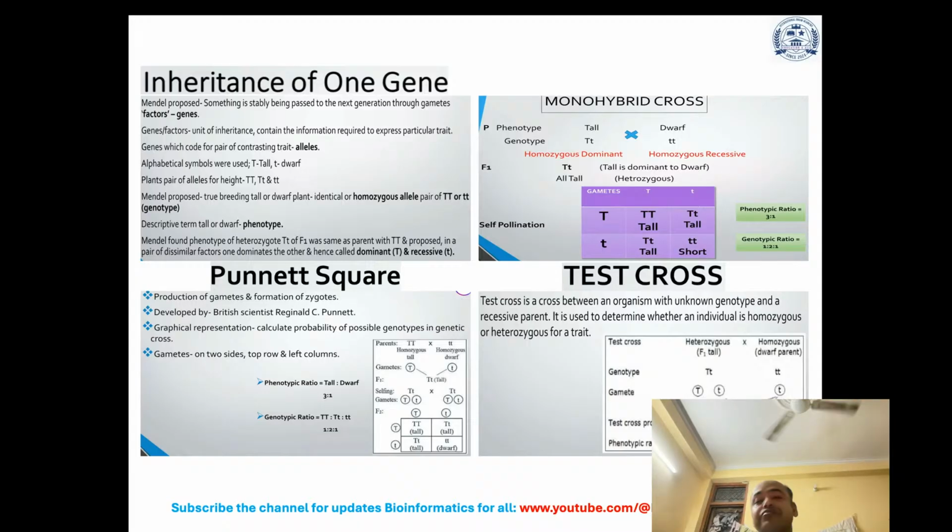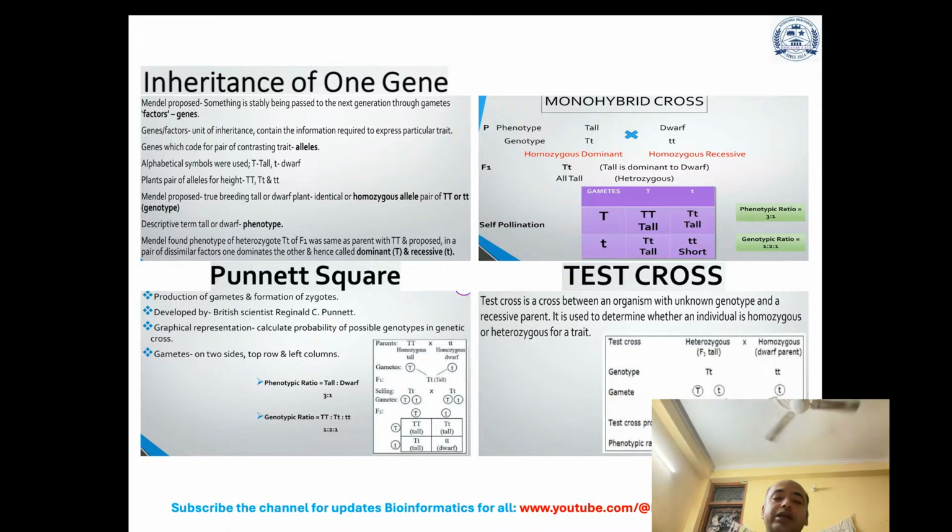Now, another thing that comes up is the Punnett square. This is a kind of box which helps you to understand basic combinations very easily: production of gametes and formation of zygotes, developed by the British scientist Reginald C. Punnett.